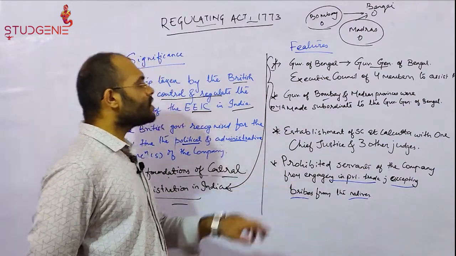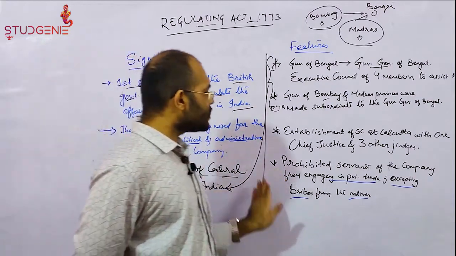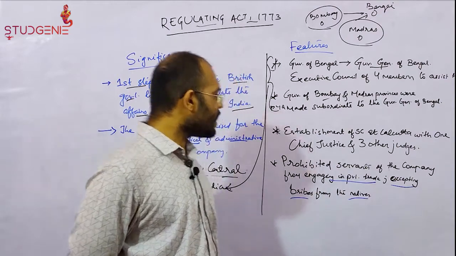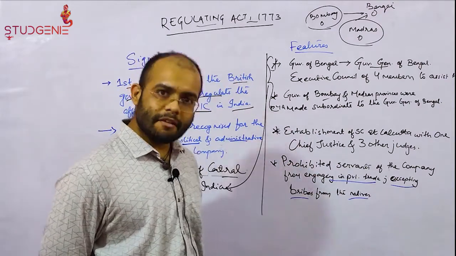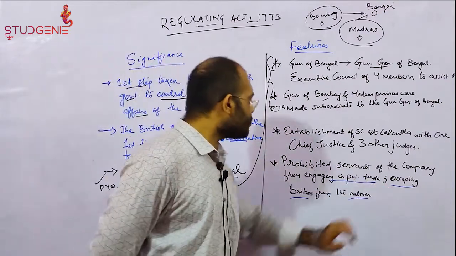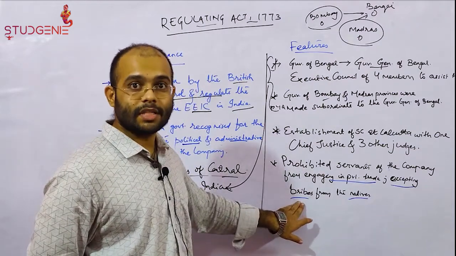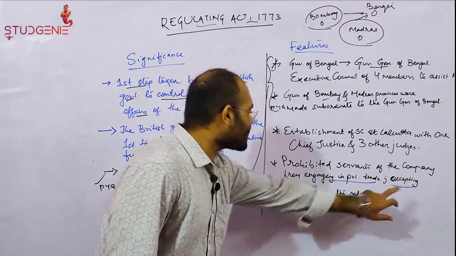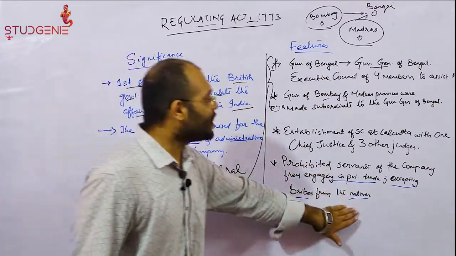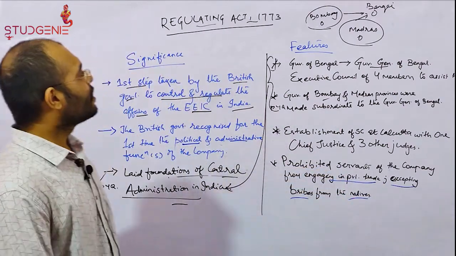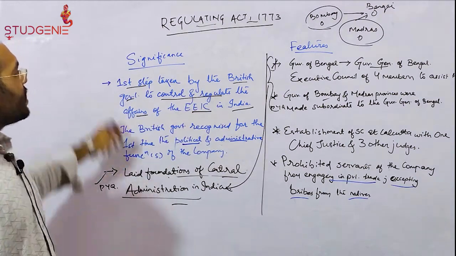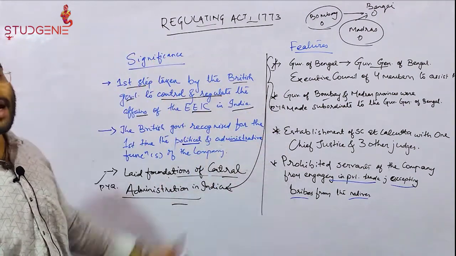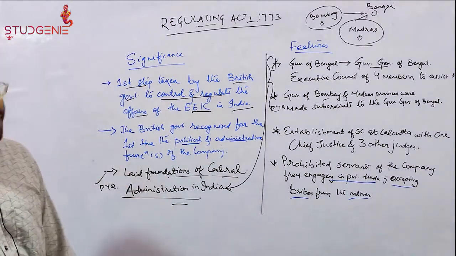So it was the first time that the British Parliament started prohibiting the servants of the company from engaging in private trade as well as accepting bribes from the natives. So these are all the significance as well as the features of the Regulating Act of 1773.